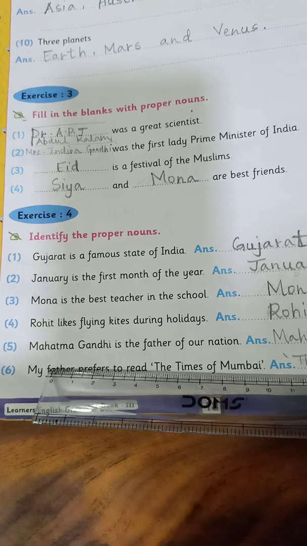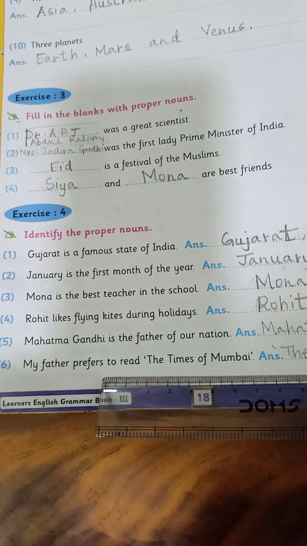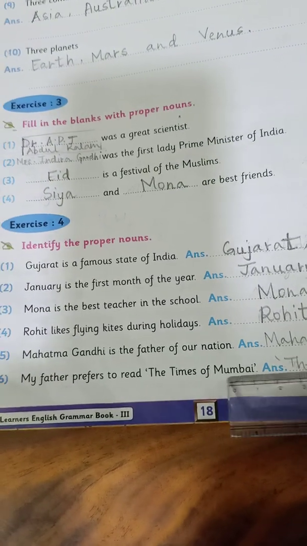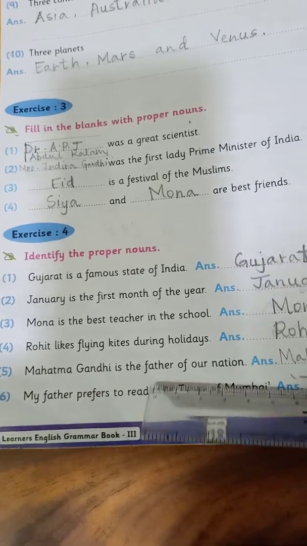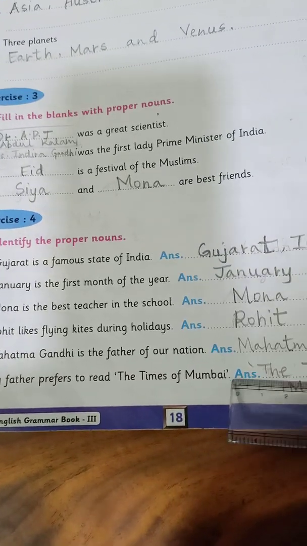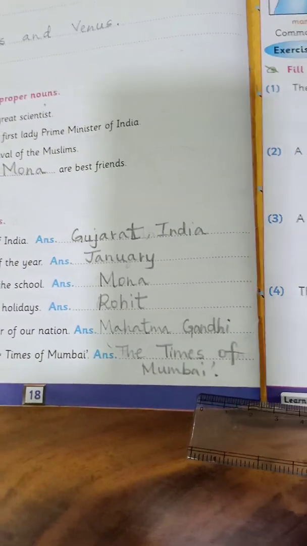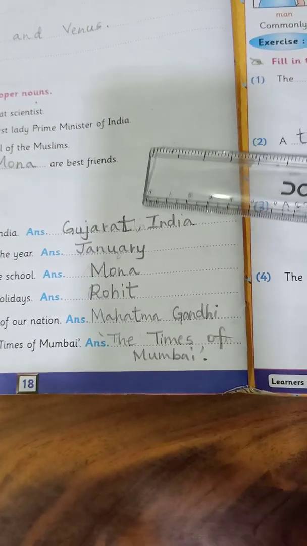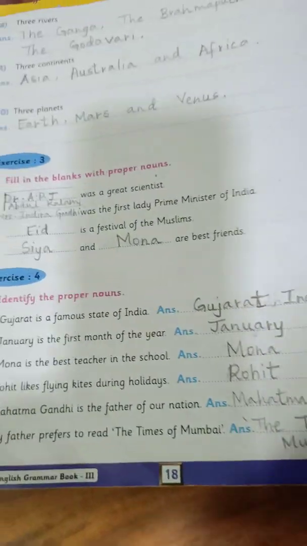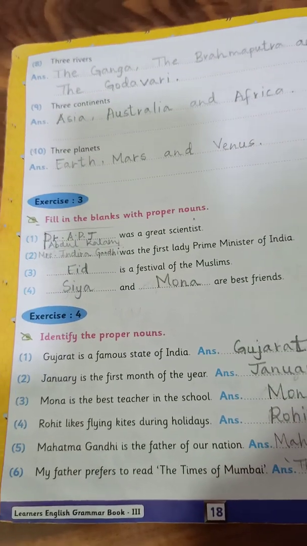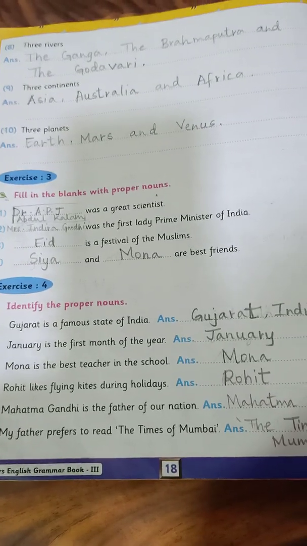And the last one is, my father prefers to read the Times of Mumbai. So my father likes to read the newspaper, but he reads only the Times of Mumbai. So the Times of Mumbai is a proper noun. So you see the answers I have written here. Now this is all that we have to know about proper nouns. It's very simple, children.